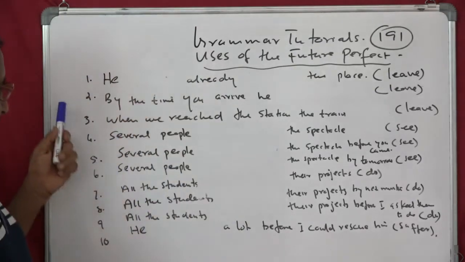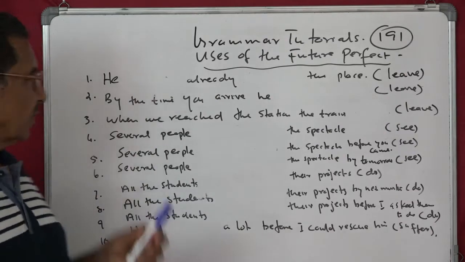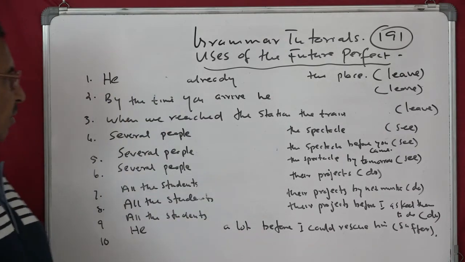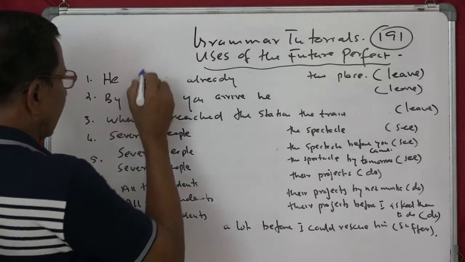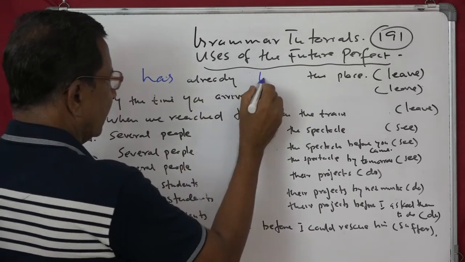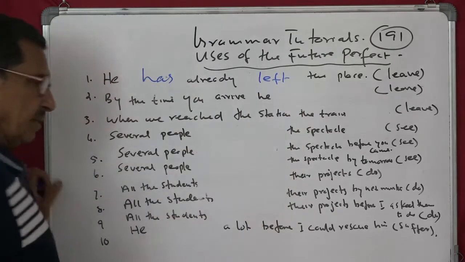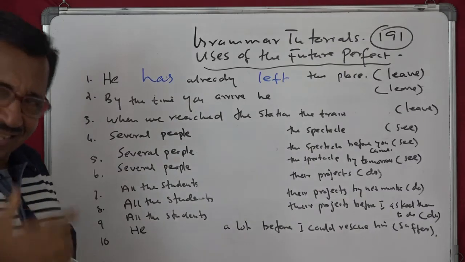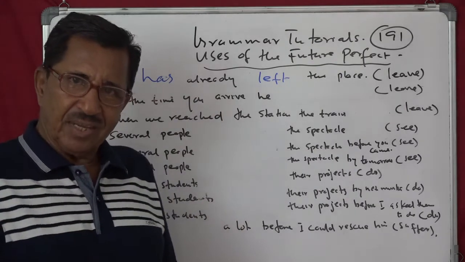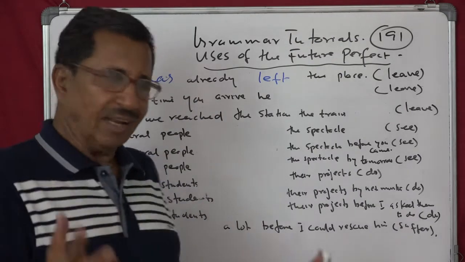See, look at this. There are 10 test frames here. You can see the first one, of course, you can see already, and therefore you will see he has left the place. He has left. He is not here. Understand? He has left. Already left. Means just now. By the time I complete speaking, he left.